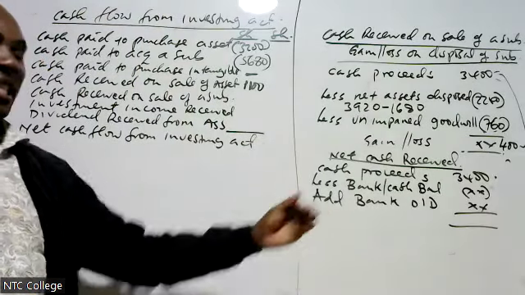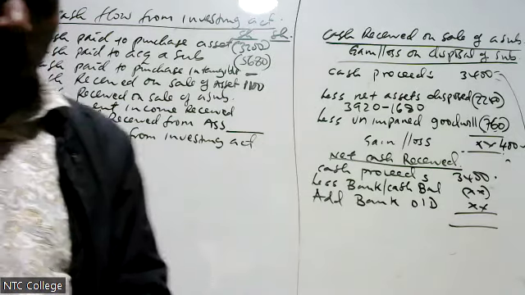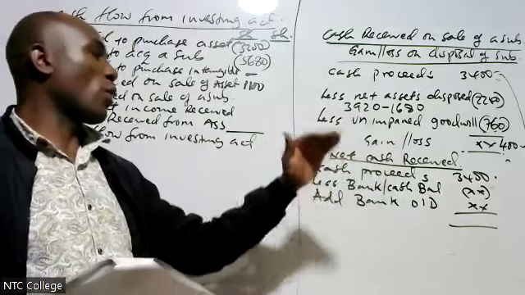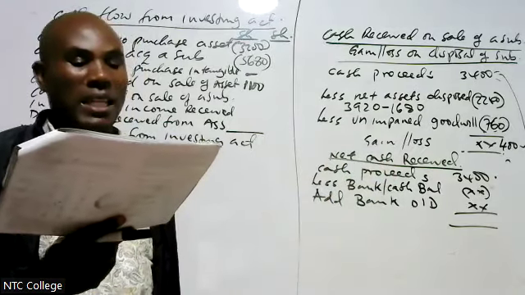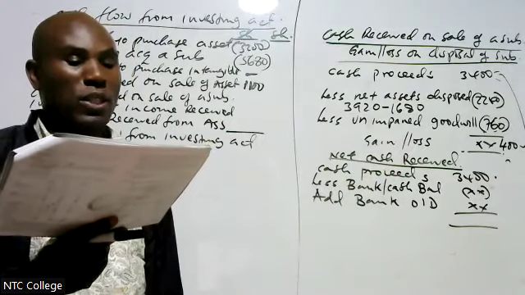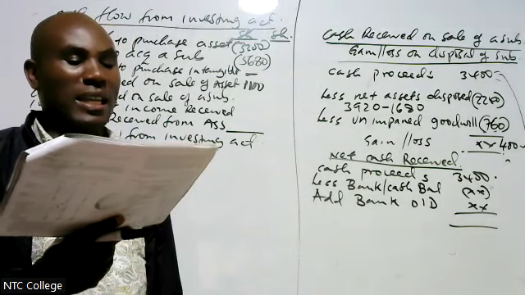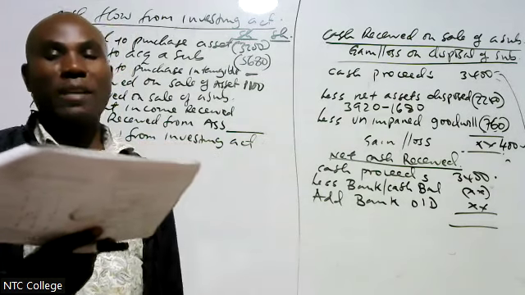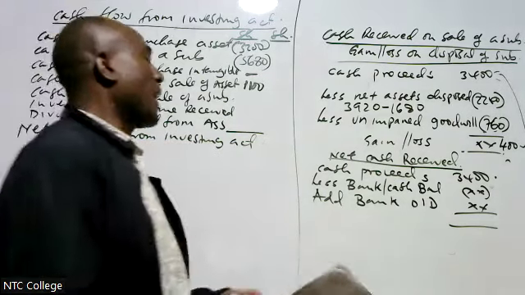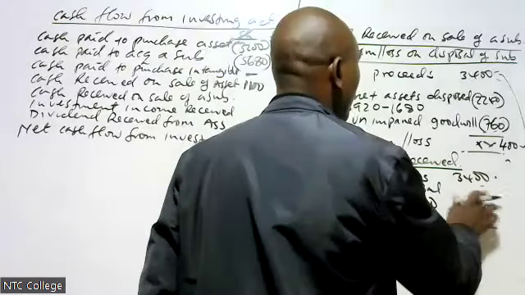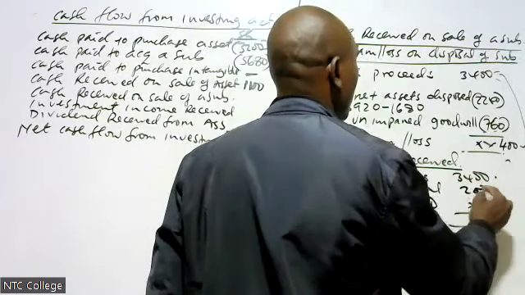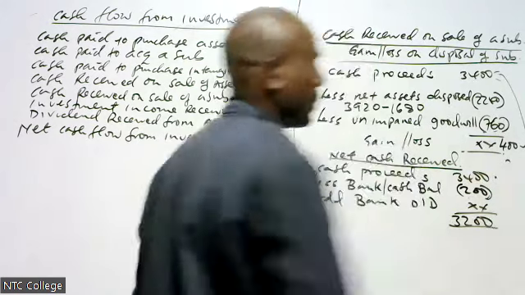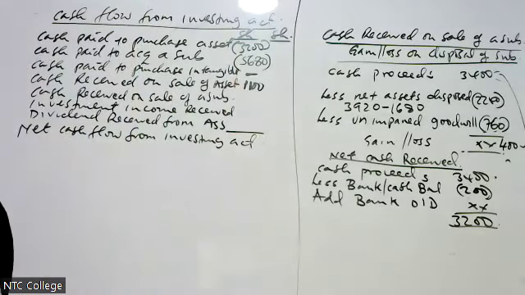Therefore, we check in the net assets of the subsidiary disposed for either a cash balance or a bank overdraft. When I check in the net assets of the subsidiary disposed, there is cash and cash equivalent of 200. Therefore, I less 200, and I get 3200.